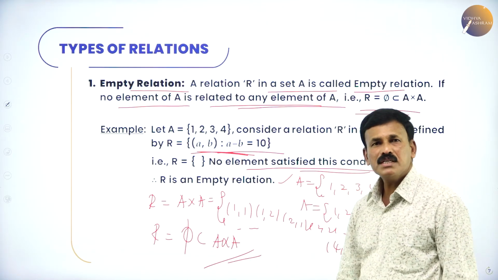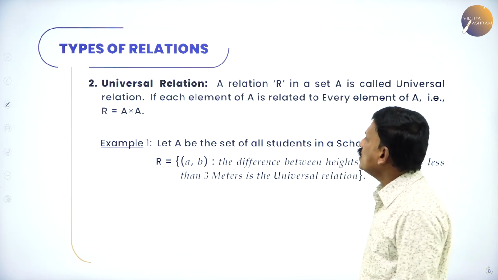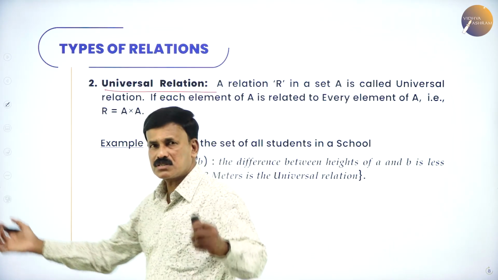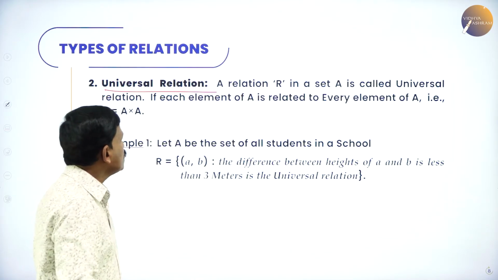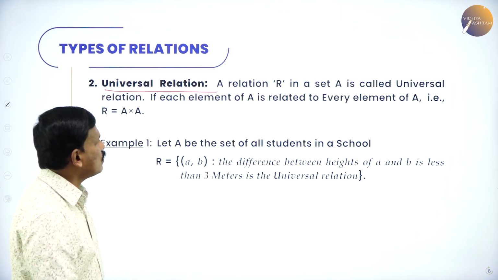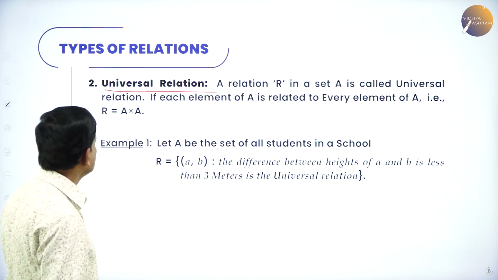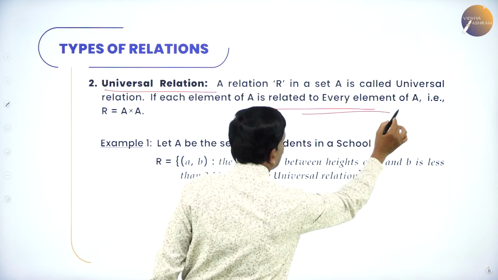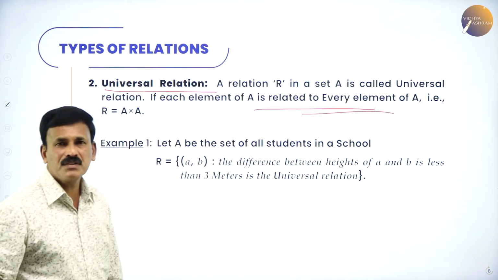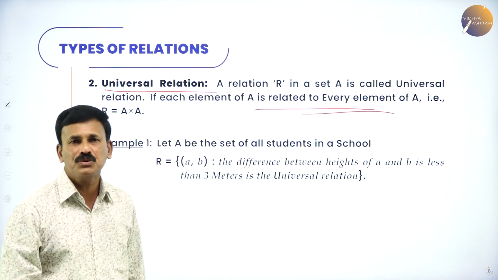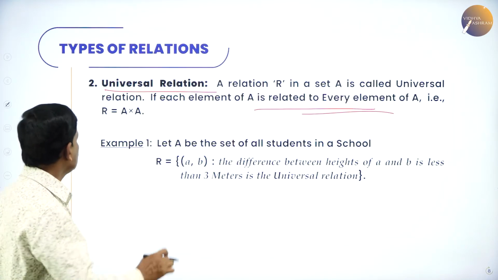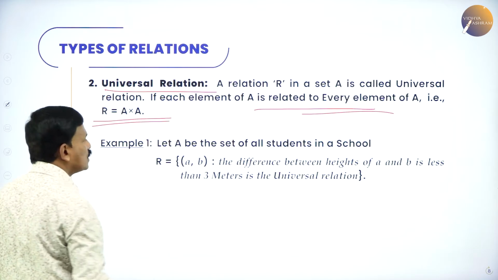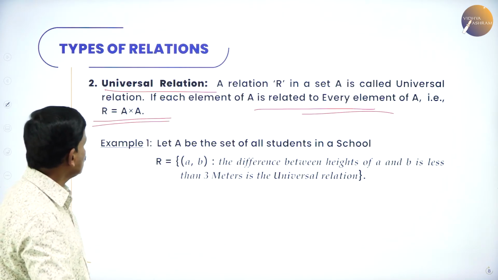Now let us come to the second one, the universal relation. Universal means it is all-inclusive. A relation R in a set A is called a universal relation if each element of A is related to every element of A. That is, R equal to A cross A is a universal relation.